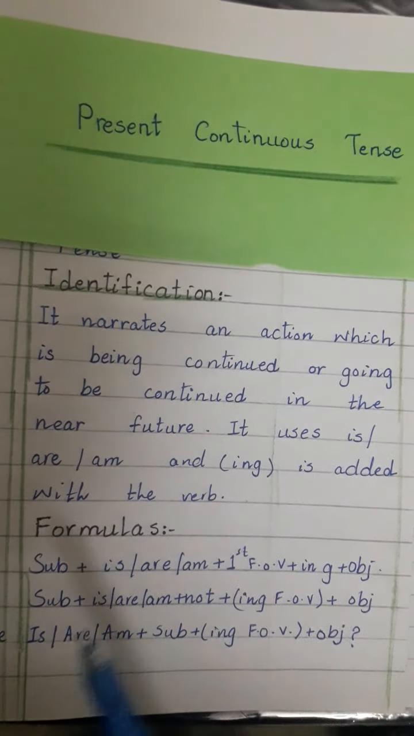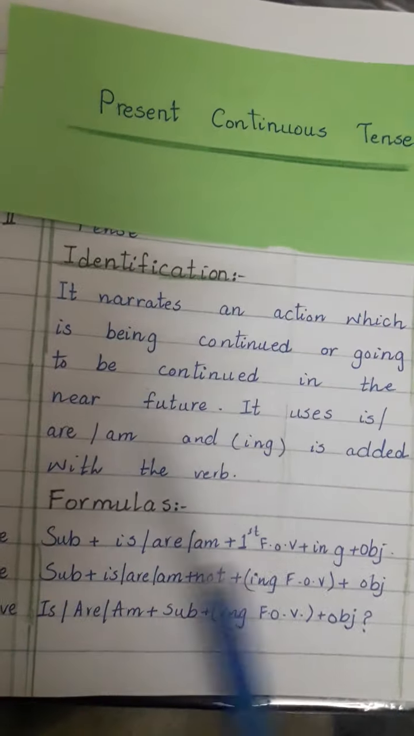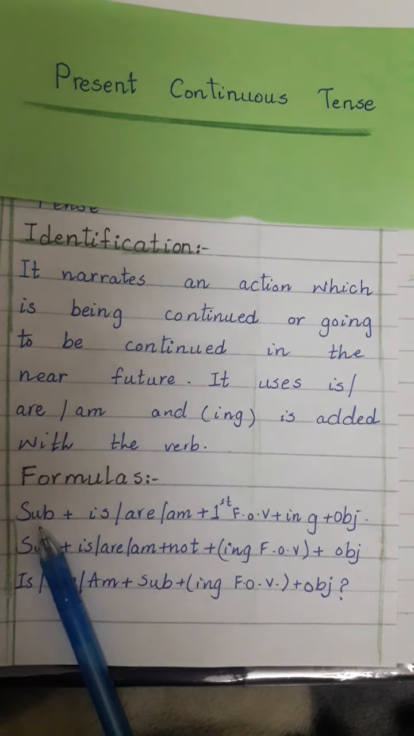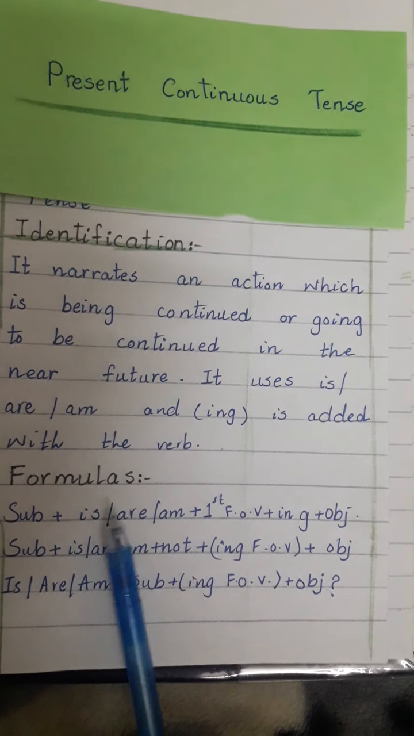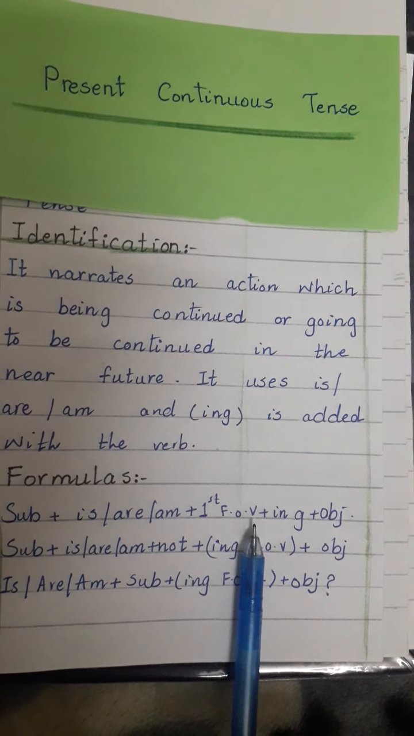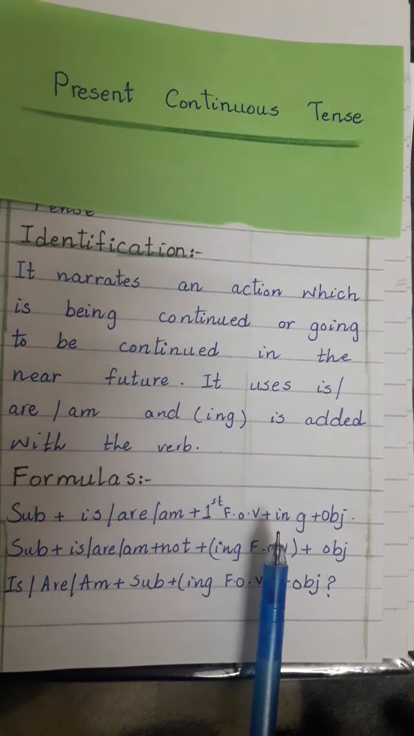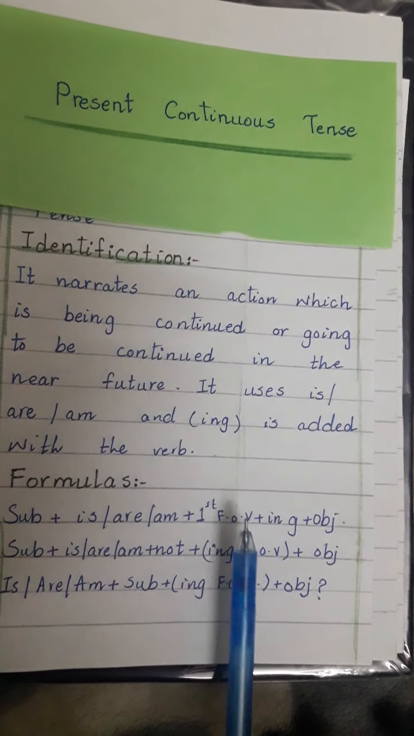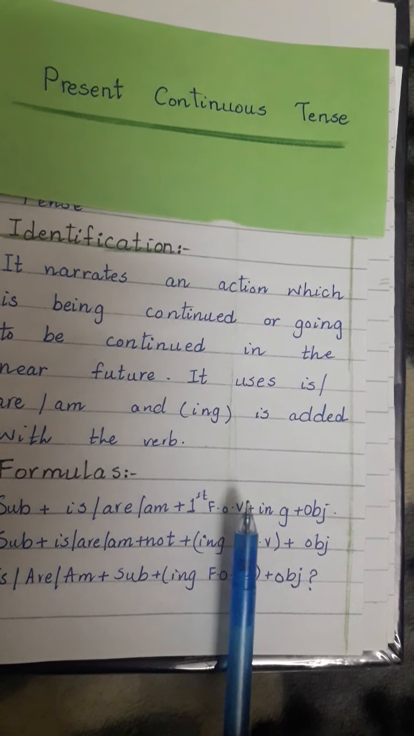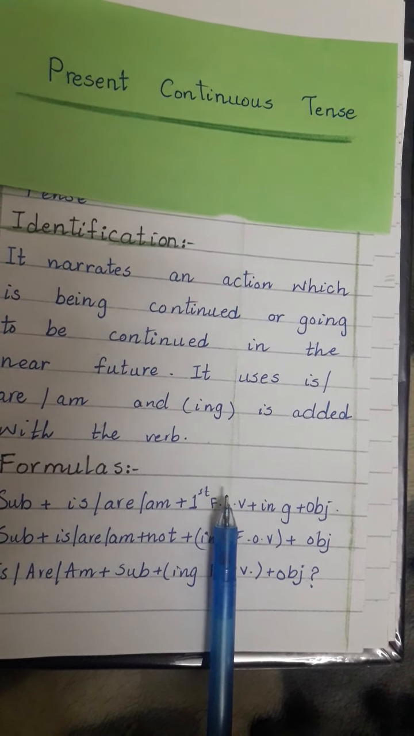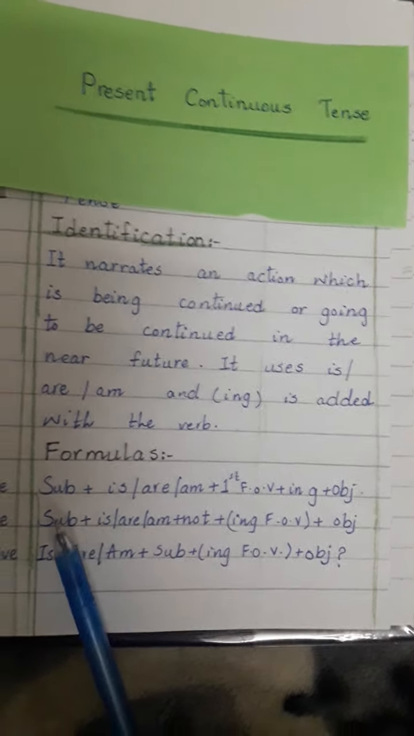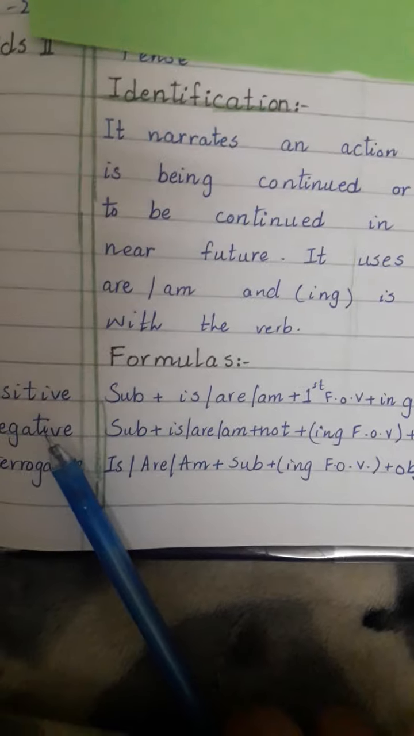So let's see what is the formula to make these sentences. To make present continuous tense, first of all we will write the subject, then we will choose is, are, or am according to the subject, and then we will use the first form of verb plus ing. Like eat is the first form of verb, and we will add ing with eat, it will become eating. Jump, jumping. Drink, drinking. Like this we will use the first form and then add ing, and then in the end there will be the object. This is the formula of positive.